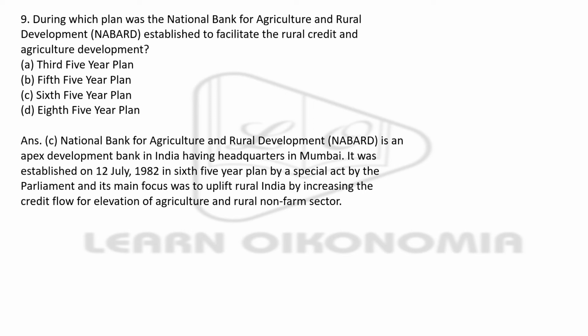And let's see the options first of all. 3rd 5-year plan, 5th 5-year plan, 6th 5-year plan, and 8th 5-year plan. So the right answer here is the 6th 5-year plan. It was during the 6th 5-year plan that NABARD was established by a special act in the parliament, and its focus was to uplift the rural sector in India by increasing credit flow for elevation of agriculture and rural non-farm sector.